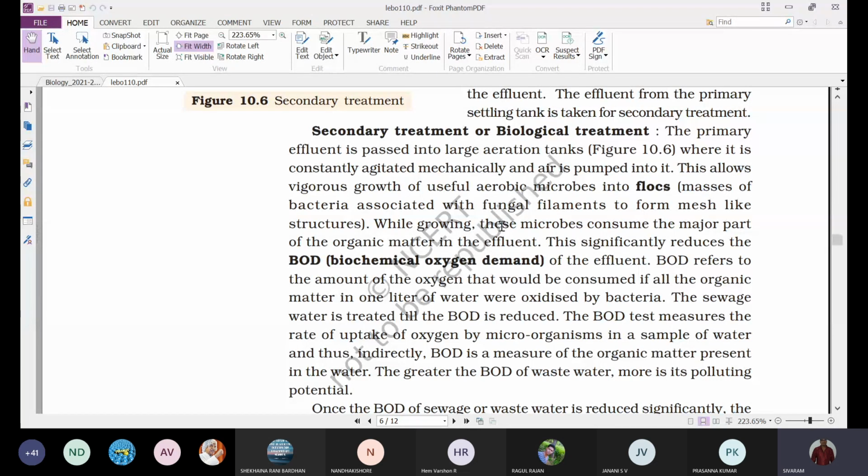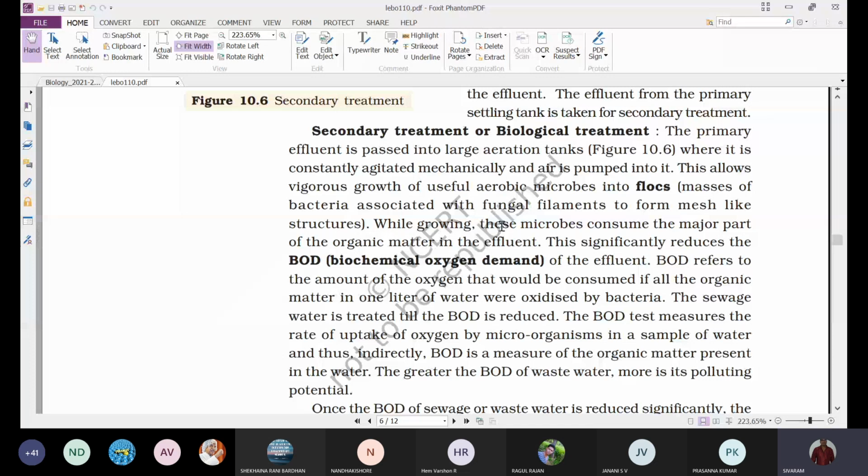The primary effluent is passed into large aeration tanks where it is constantly agitated mechanically and air is pumped into it. Why do we have to pump air into this effluent? Because this first phase of secondary treatment is done by certain aerobic bacteria.